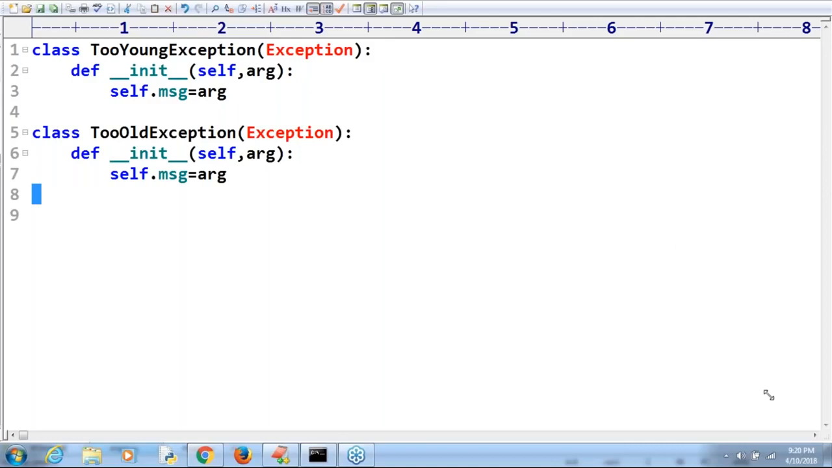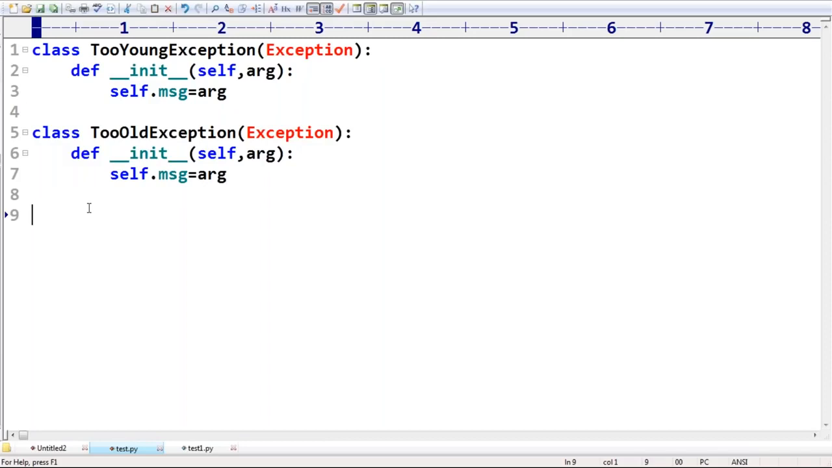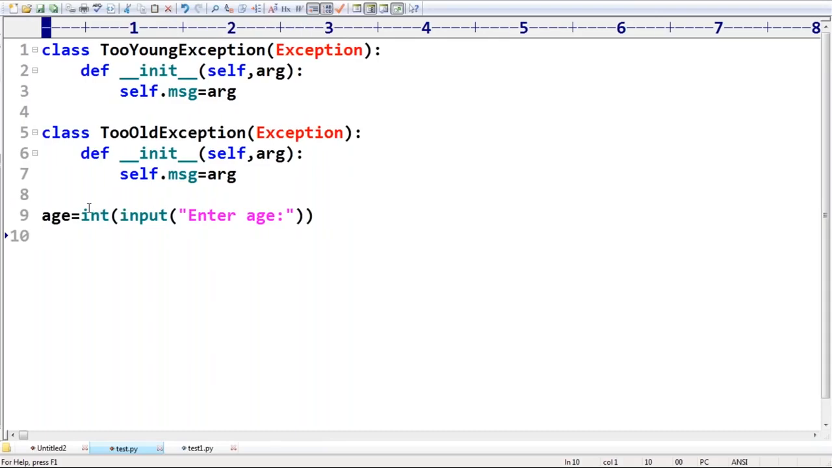Okay, now take a very special case, sir. Now I'm taking int age is equal to int of input of enter age. Enter your age, man. If age is greater than 60 years, can I continue this request? No, I have to stop. Sorry, man, I can't continue. And you have to raise some exception.